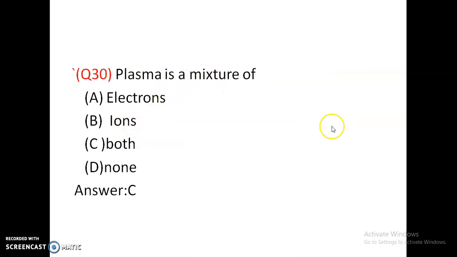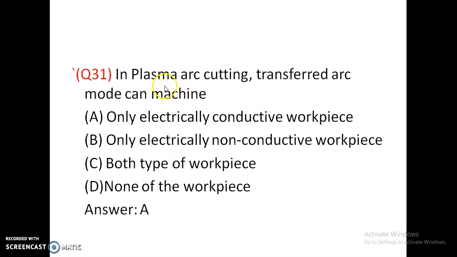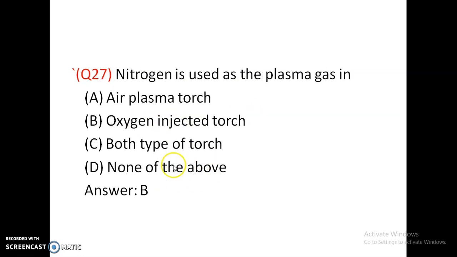Plasma is a mixture of electrons, ions, both, or none. It is a mixture of electrons and ions. In plasma arc cutting, the transferred arc mode can machine only electrically conducting workpieces, only electrically non-conducting workpieces, both types of workpiece, or none of the above. It can be used only for electrically conducting workpieces. Nitrogen is used as plasma gas in an air plasma torch, oxygen injector torch, both types of torch, or none of the above.